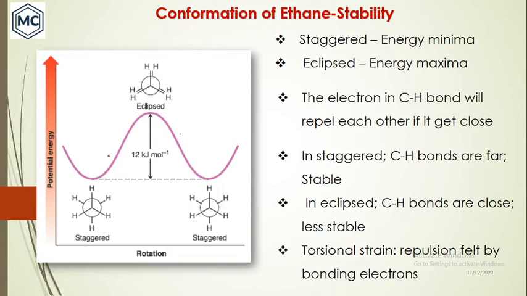That is why it has less energy. In eclipsed, the bonds are very close and less stable, and there will be torsional strain. Torsional strain is the repulsion felt due to the bonding electrons in the CH bonds. So when compared, staggered is more stable and eclipsed is less stable.